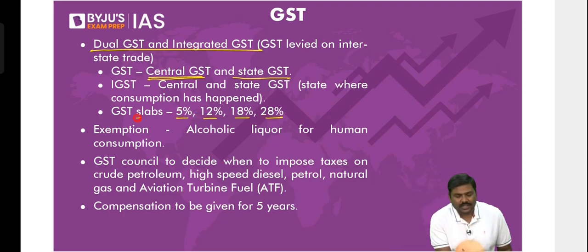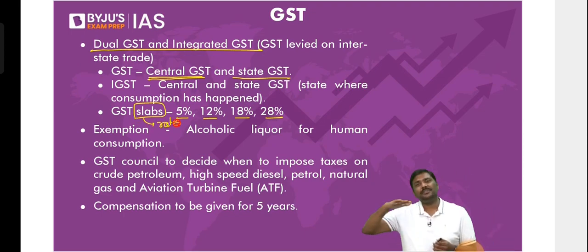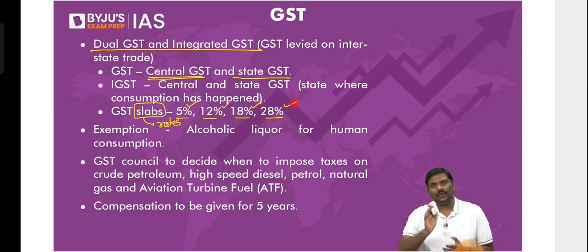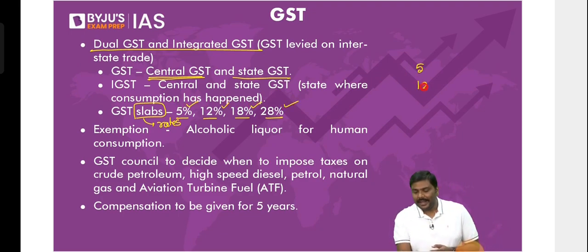GST slabs. Now you start writing, sir, slab means what? Slab means rates. Simple. Slab means rate. How many types of rates do we have under GST? The most important slabs are 5%, 12%, 18% and 28%.